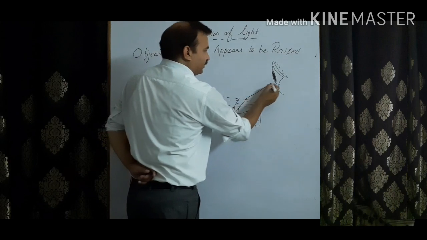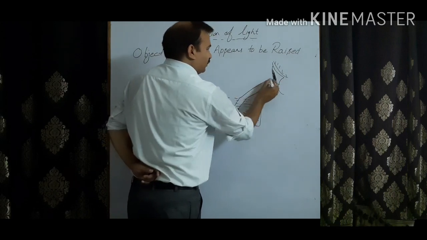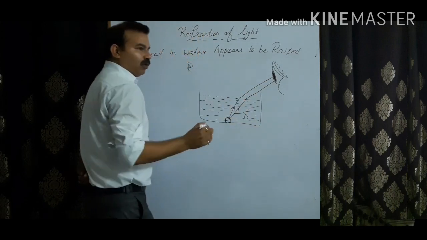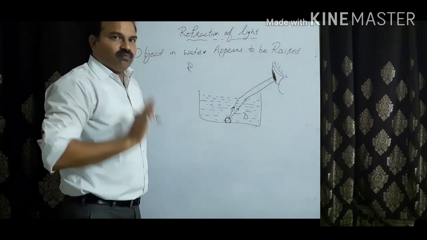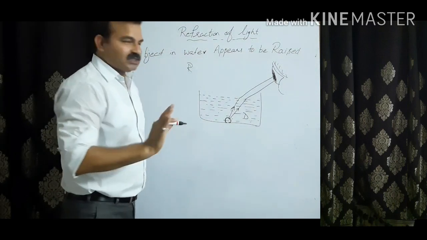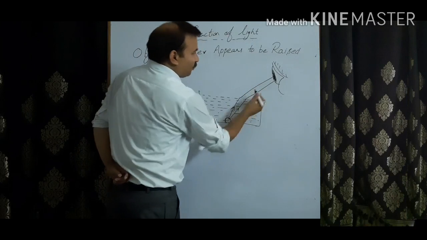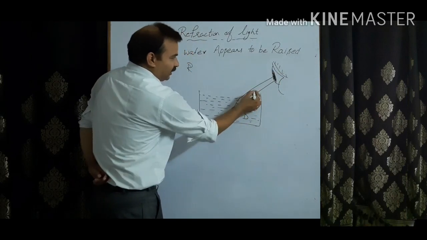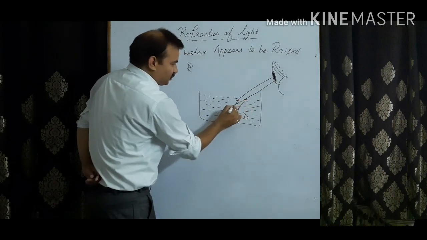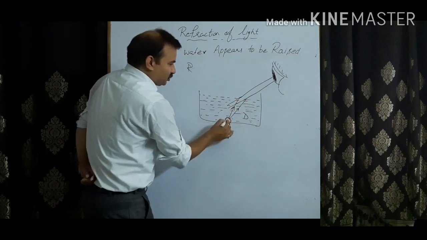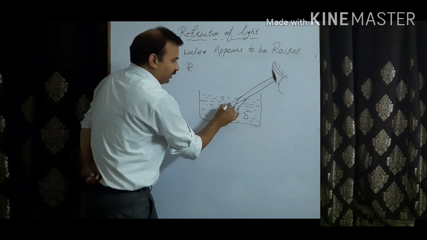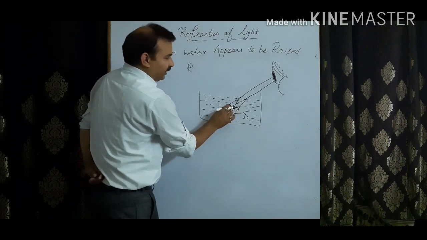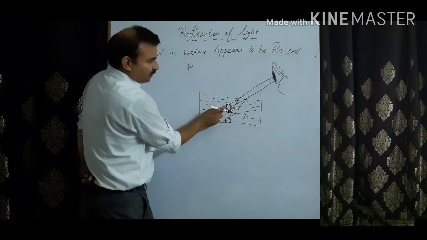So it moves like this, away from the normal. But we consider that light travels in a straight line. So for our eyes, the rays seem to be coming straight, and this coin is considered to lie here.